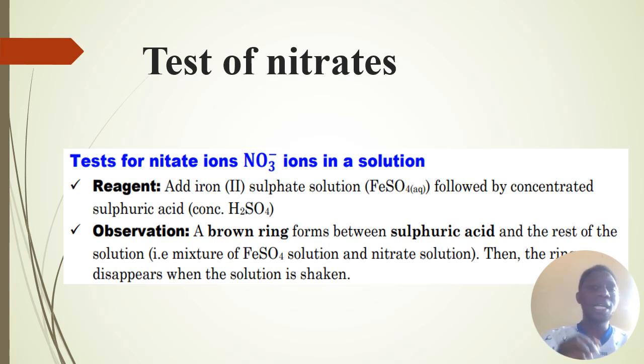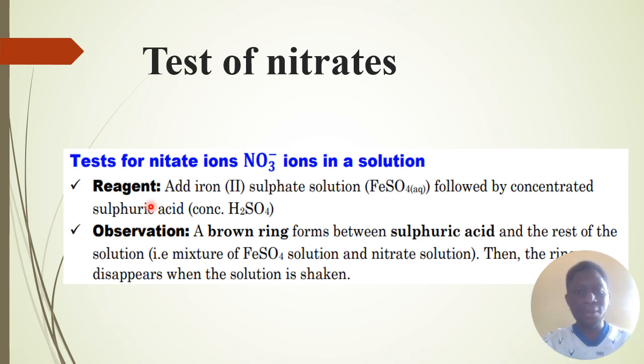After dealing with the chemical properties of nitrates, we are going to look at how you can test nitrates, how you can prove or confirm that a salt contains nitrates. Test for nitrate ions in a solution.